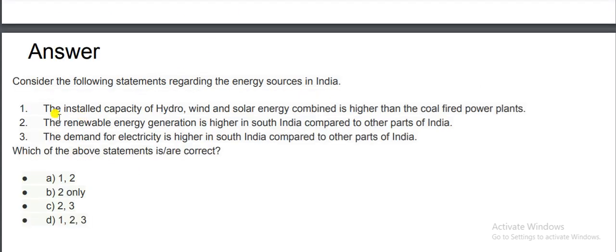Let's see. The first option, that the installed capacity of hydro, wind and solar energy combined is higher than the coal-fired power plants, is wrong. The second option, that renewable energy generation is higher in South India compared to other parts of India, is correct. The third, that the demand for electricity is higher in South India compared to other parts of India, is wrong. So the answer will be 2 only. Let's move to the next question.